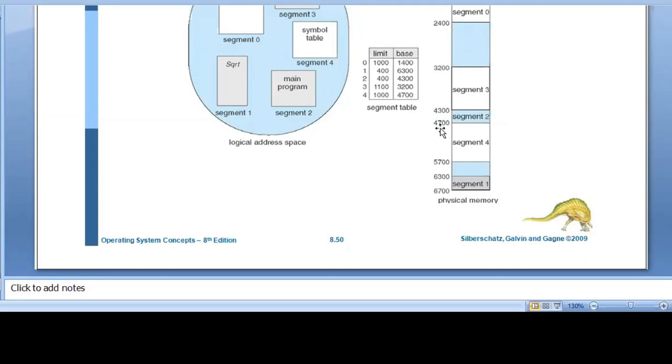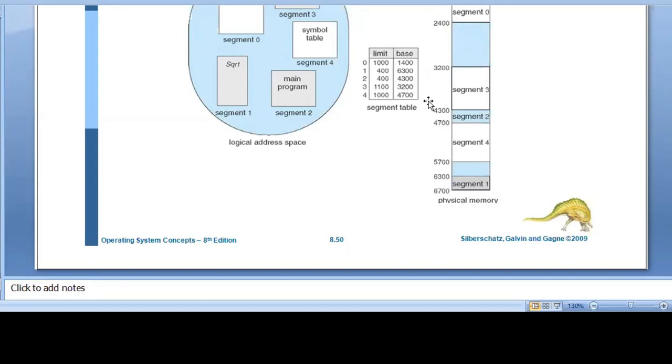So 4700 plus 1000 is 5700. 5700 is not there, so the last remaining segment starts at 6300. You have to note that location in the physical memory, 6300.